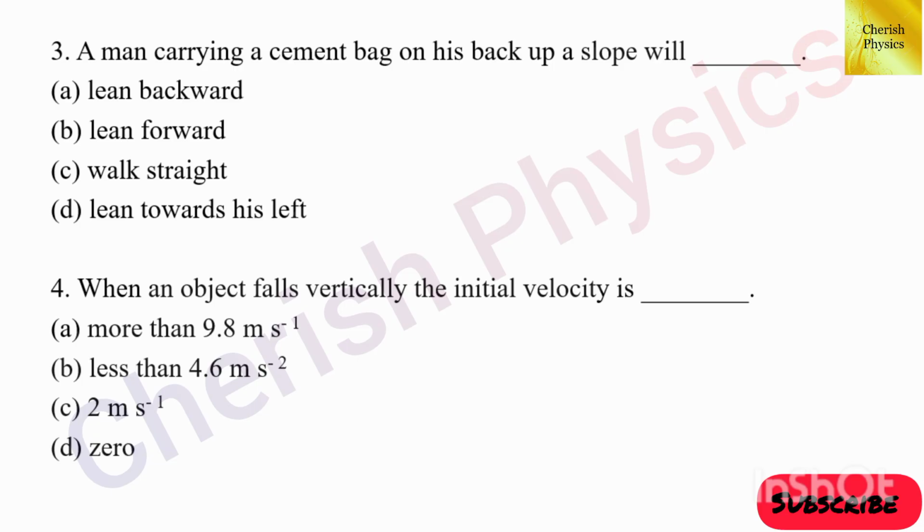Third question, a man carrying a cement bag on his back up a slope will dash. The answer is lean forward. Fourth question, when an object falls vertically, the initial velocity is dash. The answer is option D, 0.